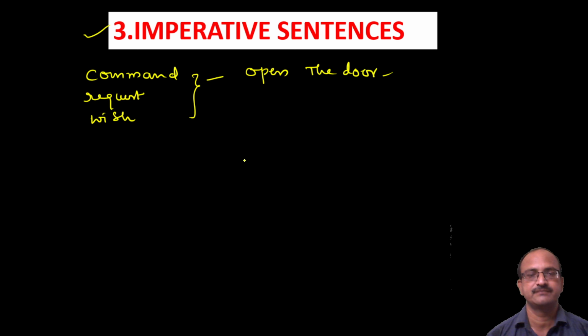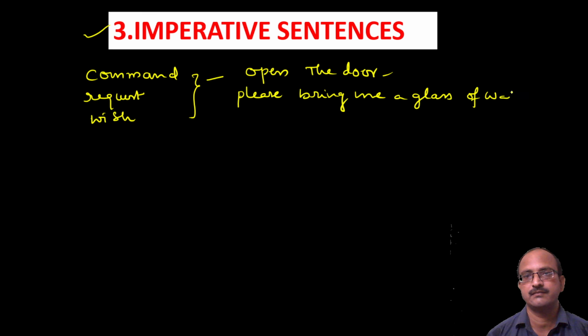It's a command, an imperative sentence. Or a request: Please bring me a glass of water. That is an imperative sentence.